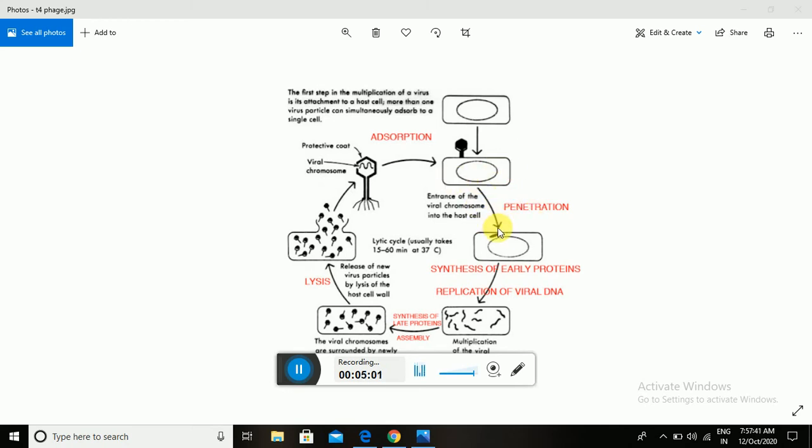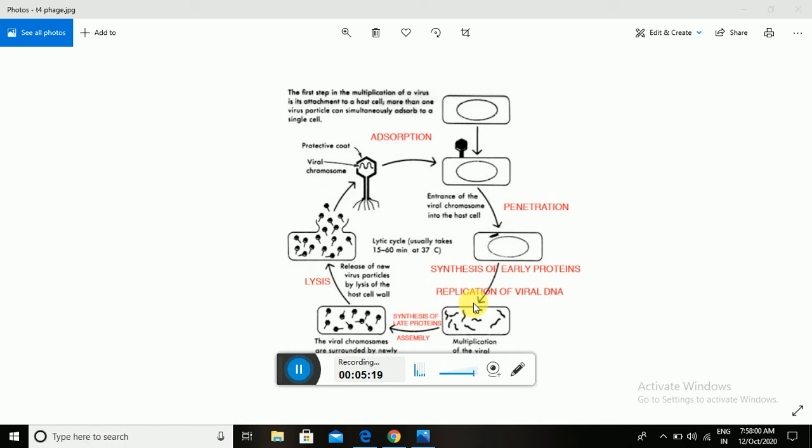After penetration, the inserted genetic material synthesizes proteins by using the host cell machinery and different enzymes required for biosynthesis. This step is known as biosynthesis.